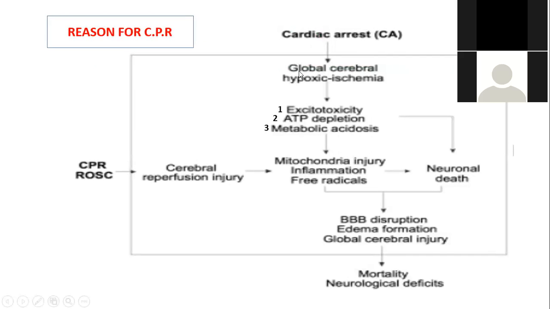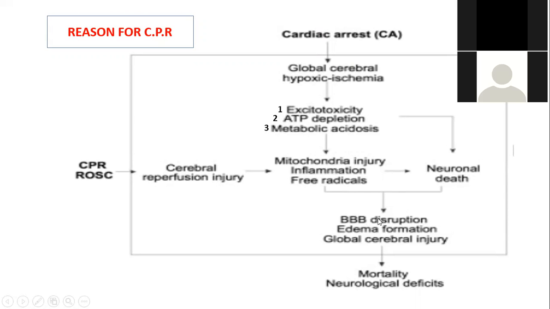This is the reason for CPR. Because of cardiac arrest, there will be global cerebral hypoxia and ischemia. As a result, what happens to the brain? There will be excitotoxicity, a decrease in ATP level, and then metabolic acidosis. This can cause neuronal death. At the same time, it can also cause mitochondrial injury, inflammation of the tissue, and an increase in free radicals. And this free radical inflammation can cause disruption of the blood-brain barrier.